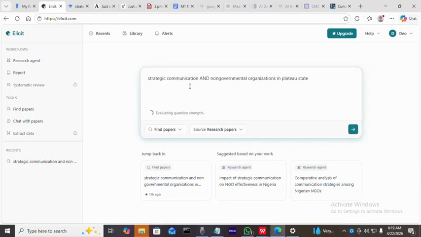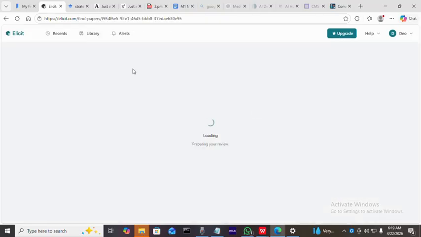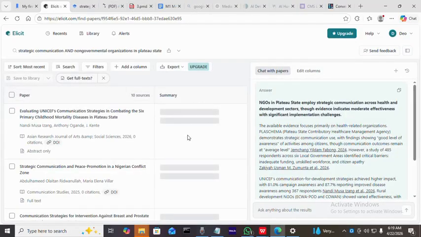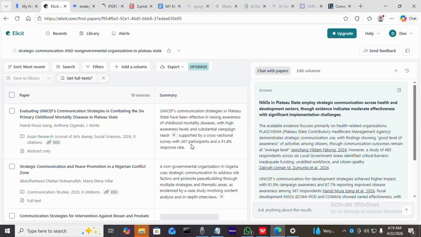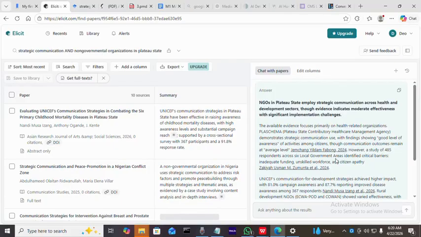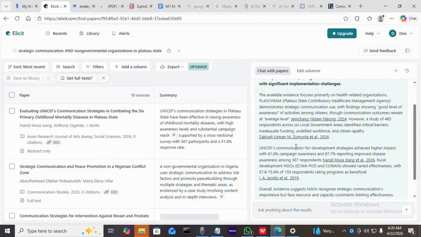When your Elicit opens, you can just paste in the query. The more specific you are, the better. We are looking at the most recent papers because, like I said, we are building on the most recent cross-sectional studies. Your own is also building on their limitations to further the scope and advance of knowledge in that area. So you will see a summary section, you will see a kind of detailed section, but please leave those out. Those are AI generated.